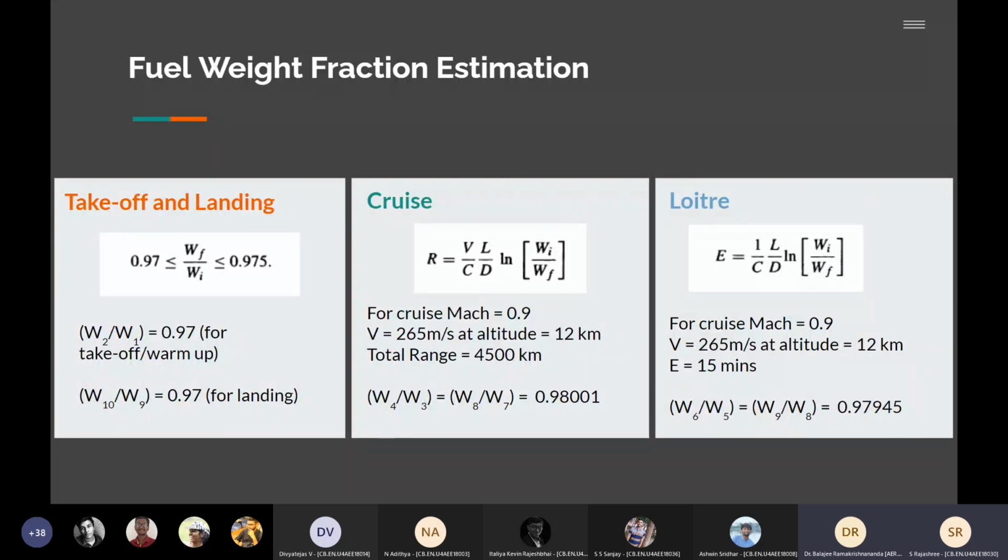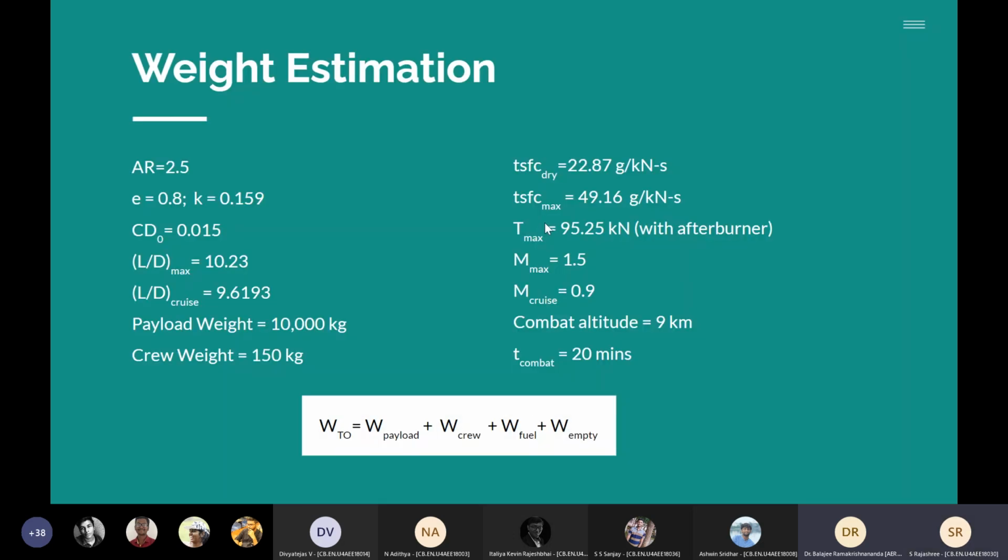What is the combat thrust? Where did you get it from? This one, sir. We took T max, sir. We took the combat thrust again from data from the aircraft, four aircraft, and we averaged it. I see. You can actually, assuming a takeoff weight, L by D. Okay, go to the next one.